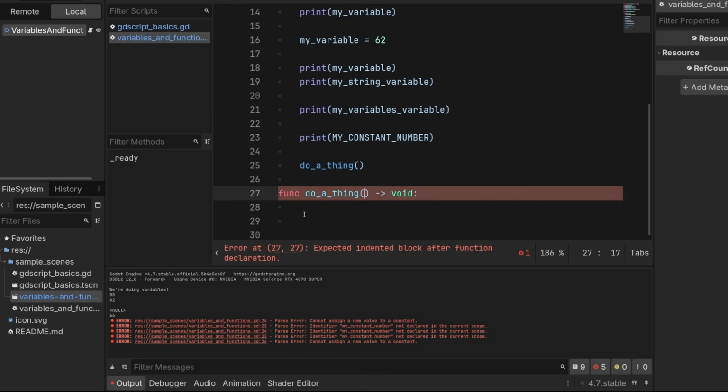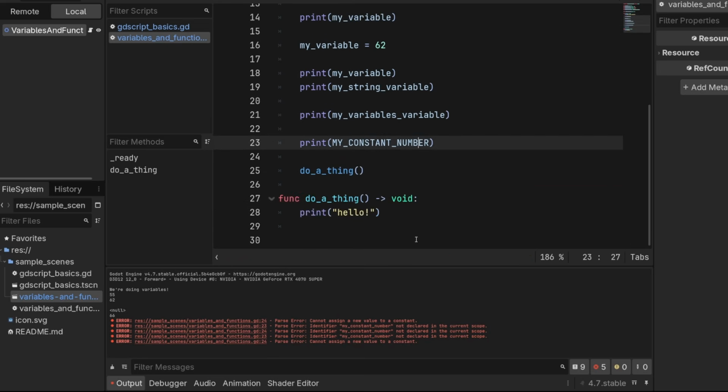And why do we want functions? The cool thing about functions is they let us reuse bits of code. They also let us name bits of code. So even if we only use this once, it's important because it sets this chunk of code apart and says, hey, this is the part where we do this thing. Functions need to have a body. That's anything that's indented underneath it. If we give it the keyword pass, it just says, don't do anything here. We could also give it return, and that will pretty much do the same thing. When you return on a void function, it just leaves and goes back to wherever it was called before.